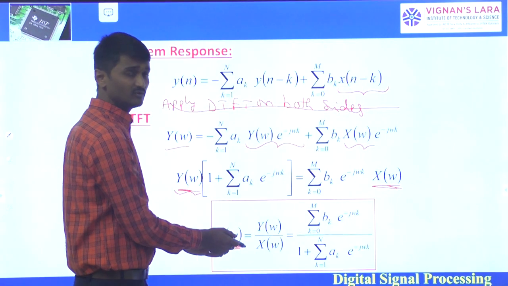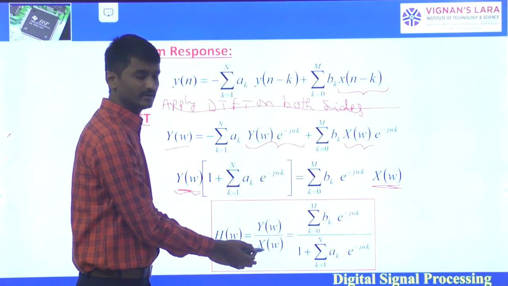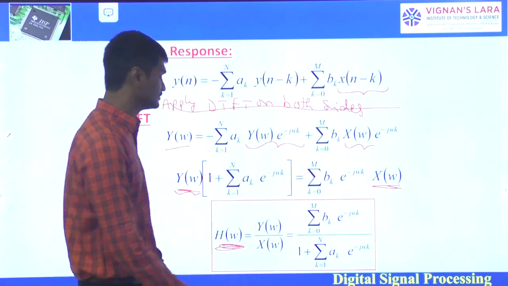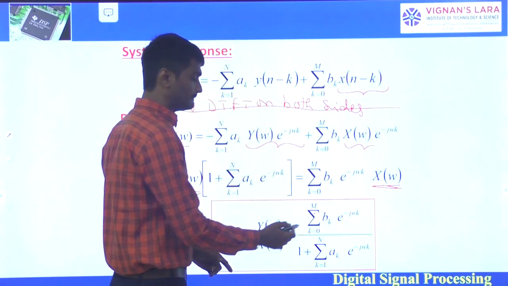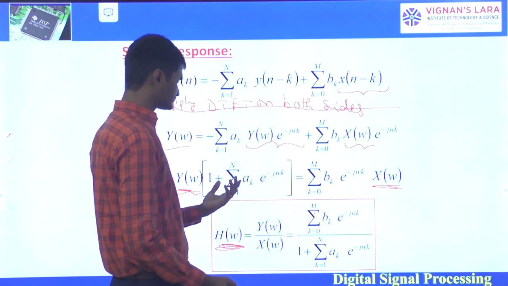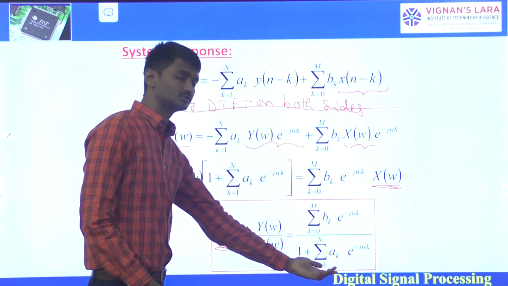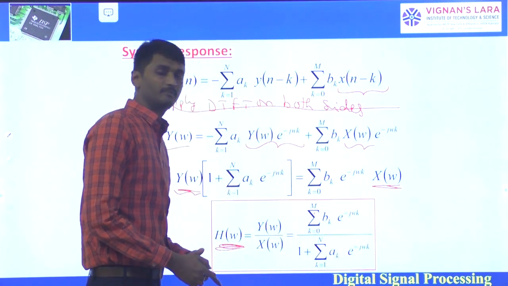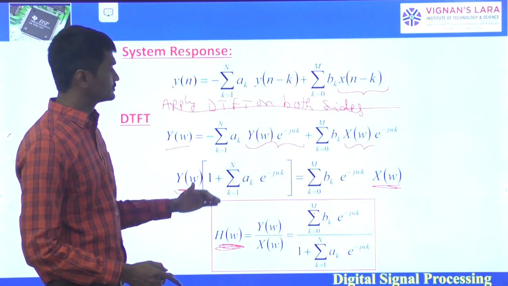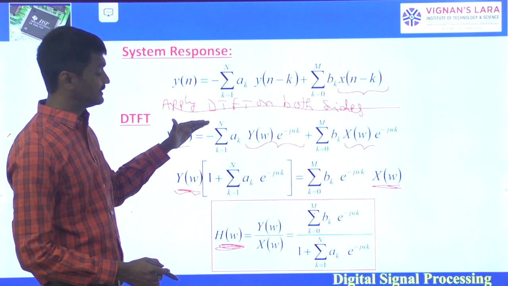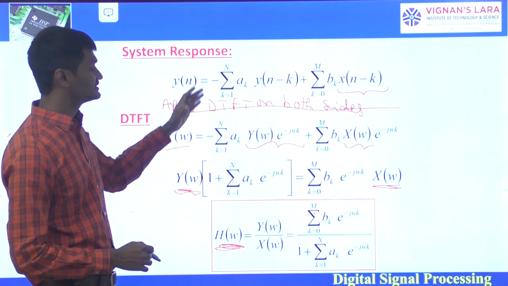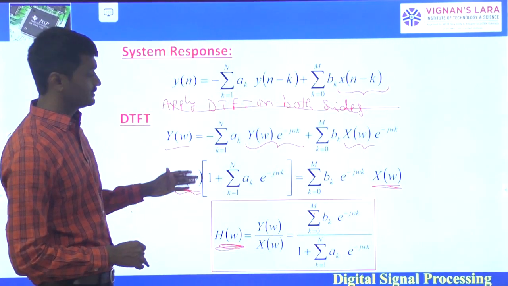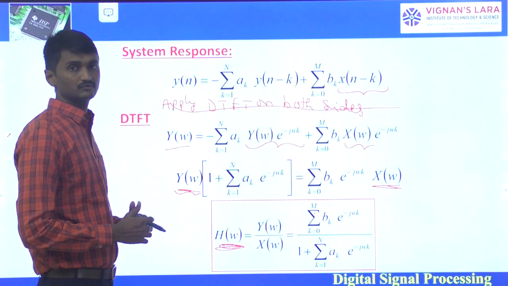So H of omega equals Y of omega by X of omega, which equals sigma k equals 0 to M b k e power minus j omega k by 1 plus sigma k equals 1 to N a k e power minus j omega k. This is the transfer function or system function for the Nth order LCCD in terms of Fourier transforms.